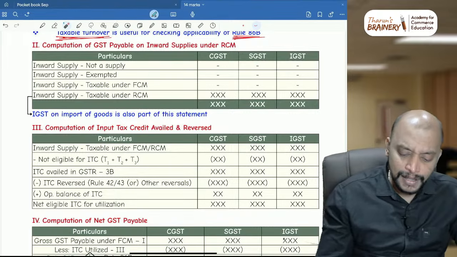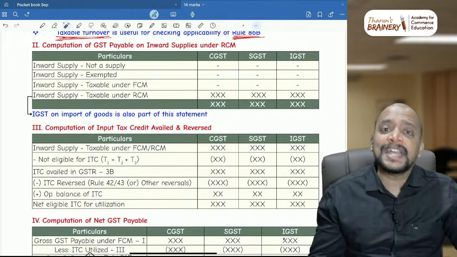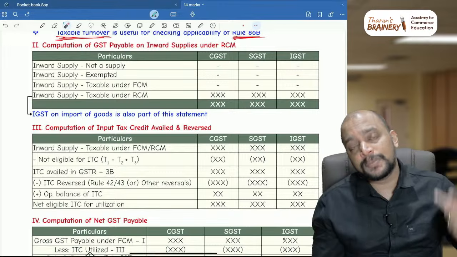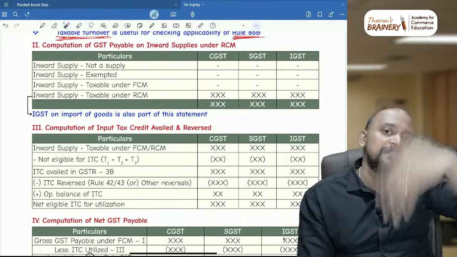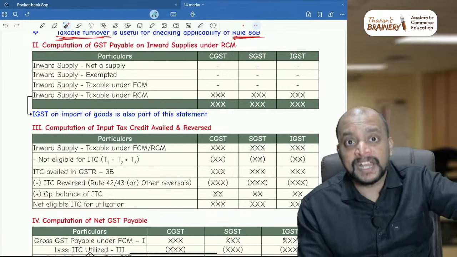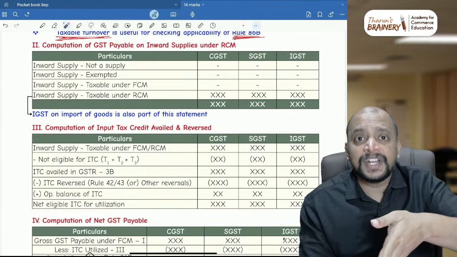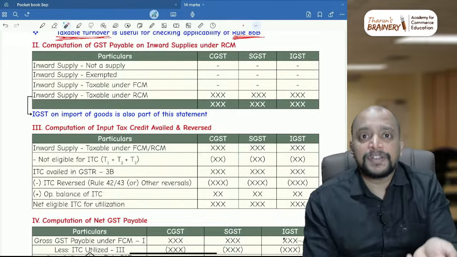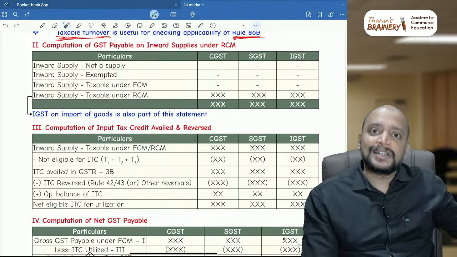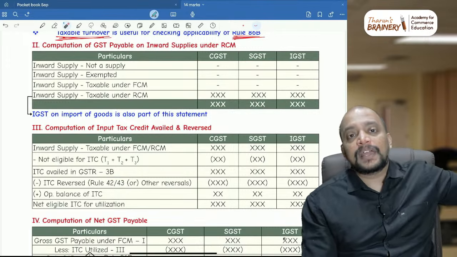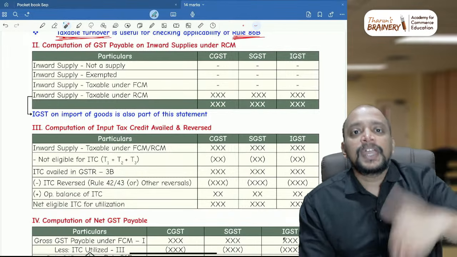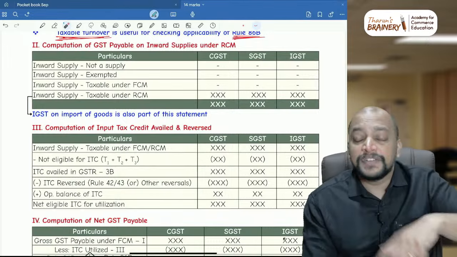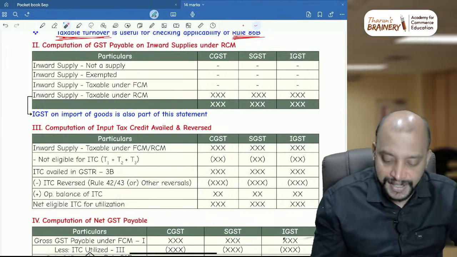Okay. That is about rule 43 or any other reversal, whatever reversal is there. Suppose if they say like some time back they have got the inward supply for which payment is not made within 180 days. So that within 180 days falls in this month. So we need to reverse. Or so last year, so ITC has been availed, but supplier not filed GSTR 3B up to September, and we are right now in October, November month. Then we need to reverse the ITC. That is other reversals. Okay.